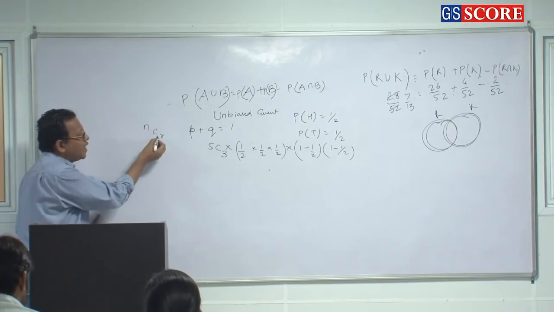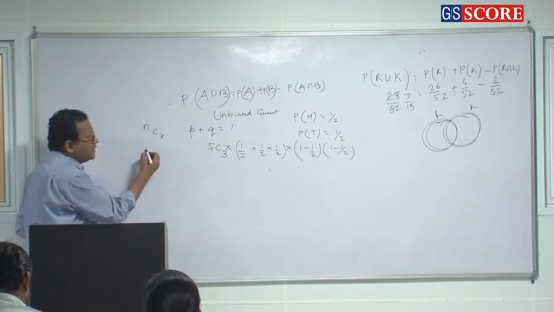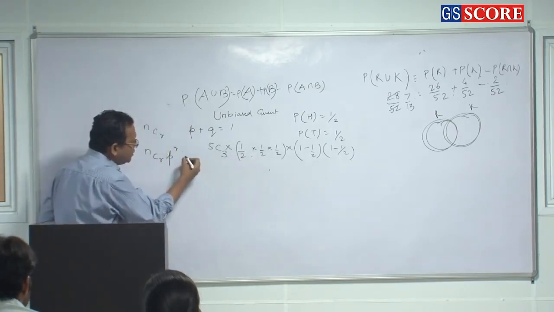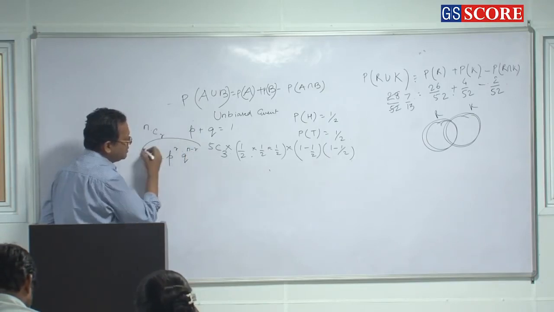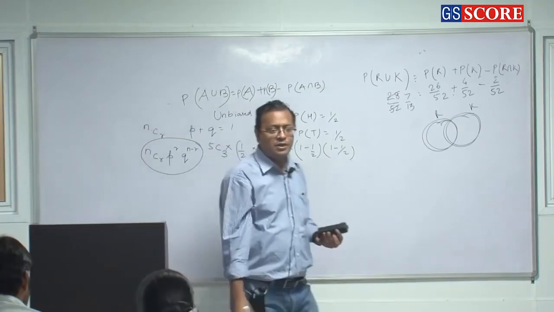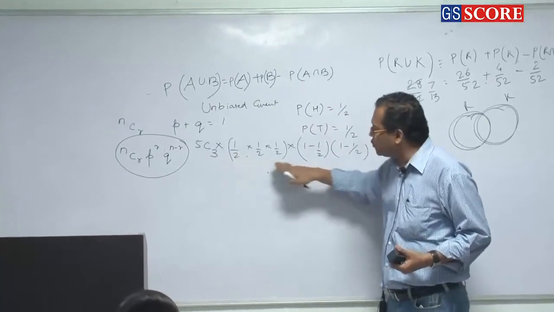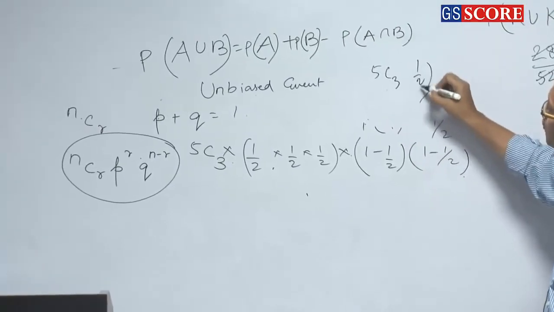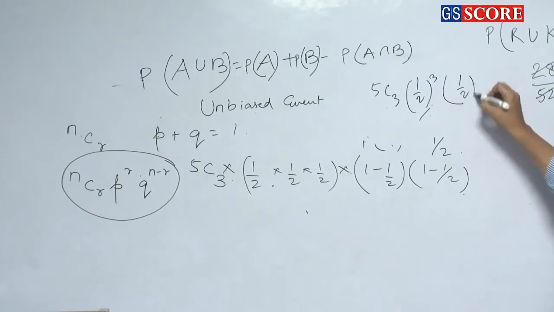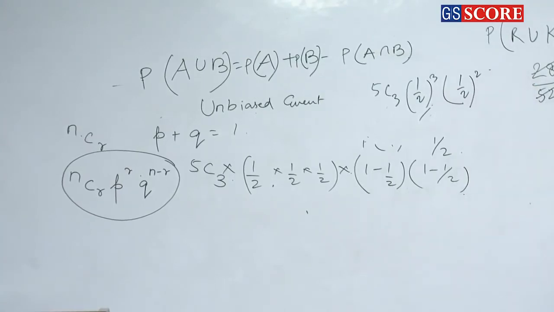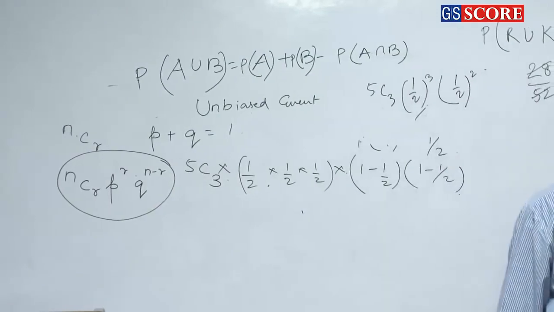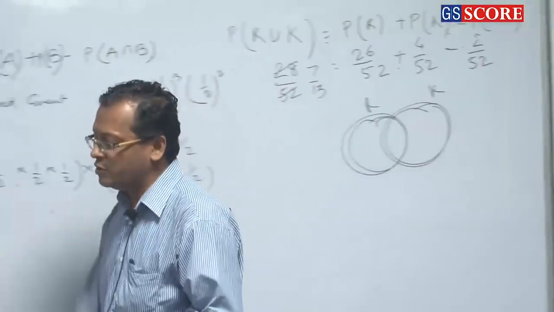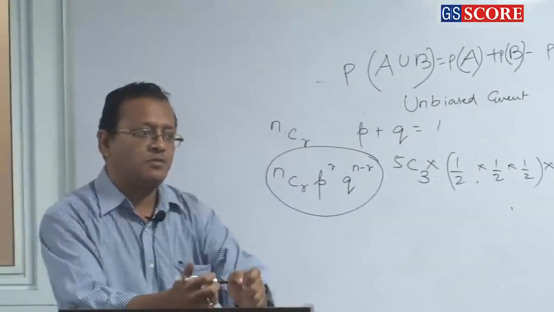So what is the probability that out of n cases r happens in favor of me? It is nCr p raised to the power r, because half raised to the power r, and q raised to the power n minus r. Must just remember this formula, you can do any cases. Out of 5 cases, 3 show heads. So you can say 5C3 half to the power 3 and the other half whole square. As simple as that. Just remember these small things. Even if you retain 40 to 45%, you can easily do questions on PNC and probability.